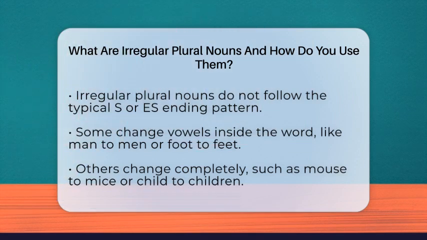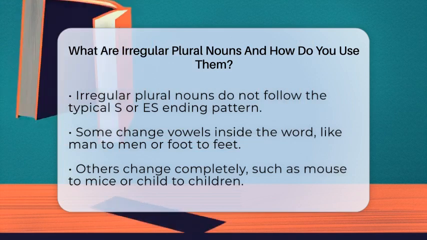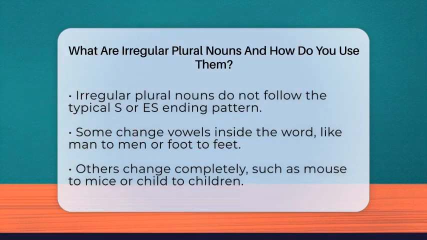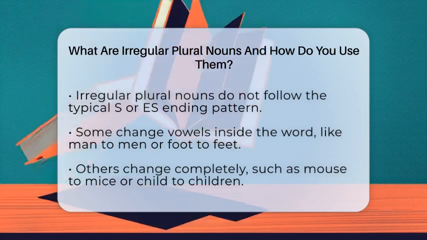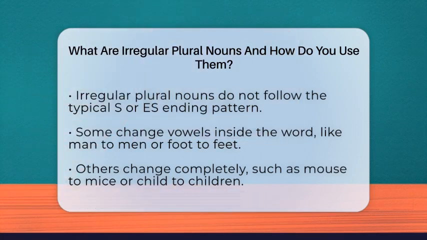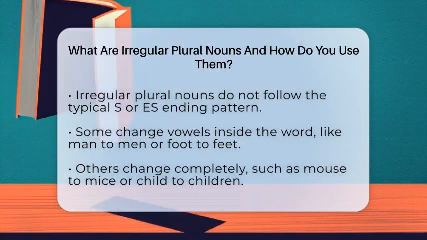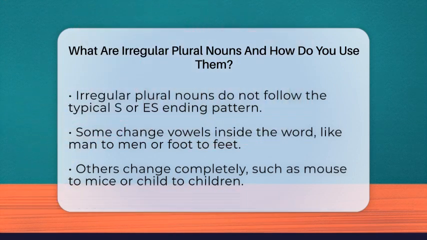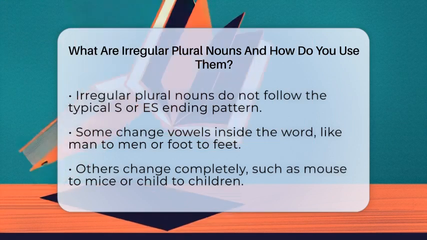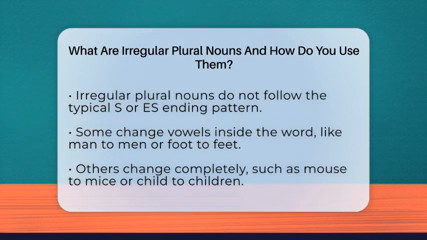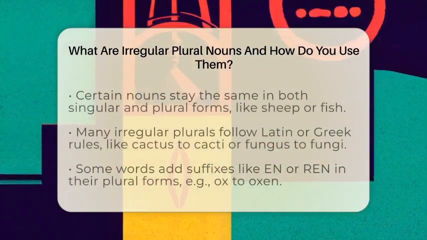Unlike regular nouns, which just add S or ES, irregular nouns switch things up. Some change vowels inside the word. For example, man becomes men, foot becomes feet, and goose becomes geese. These vowel swaps are common in many irregular plurals. Other words change completely. Think of mouse turning into mice or child changing into children. These are big shifts in the word's form.